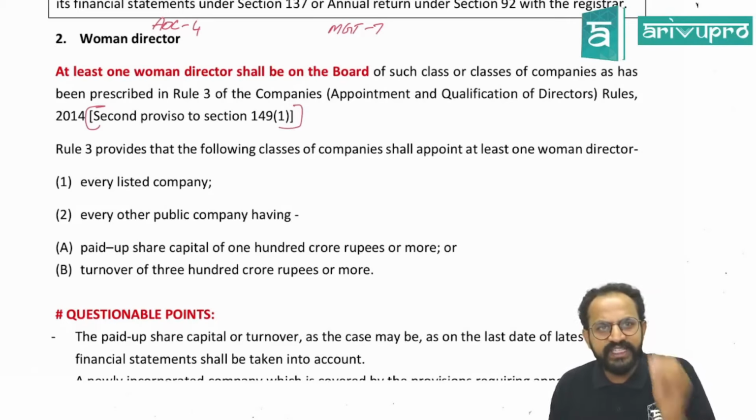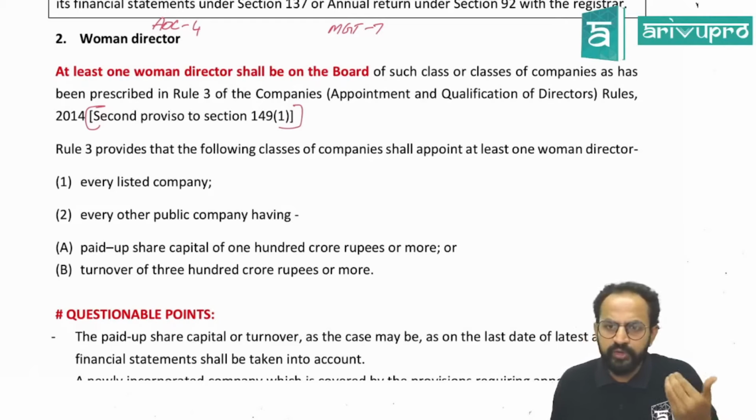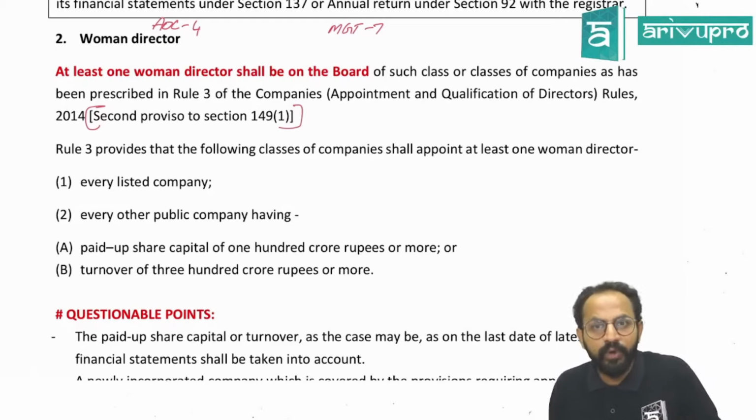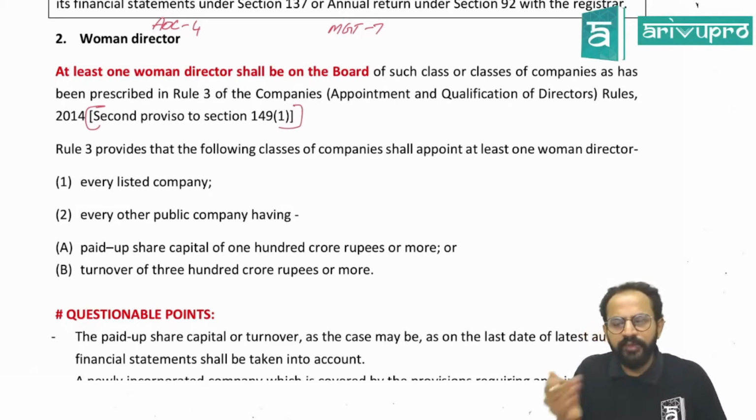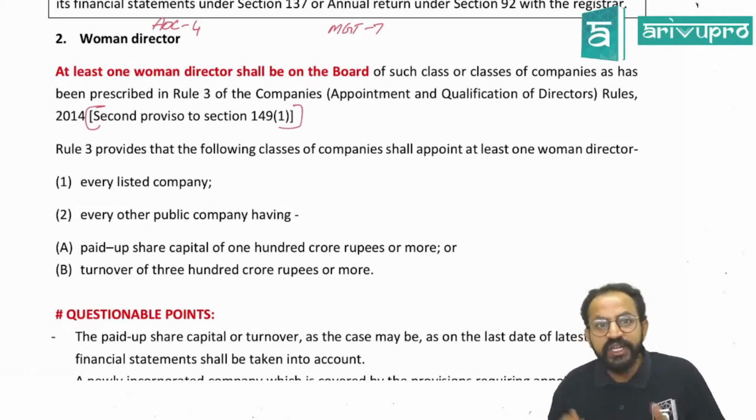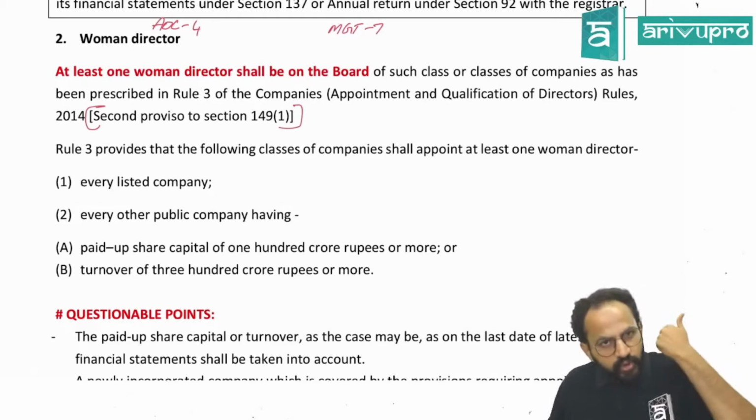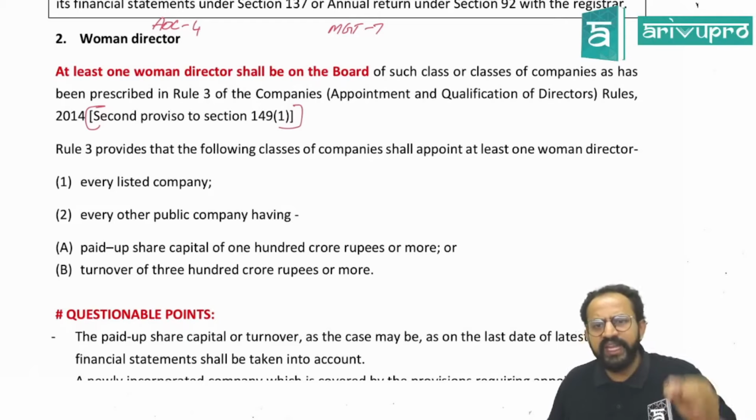If you quote the sections, rules and, wherever required, forms, the chances of you scoring close to 6 to 8 marks will be more, compared to a normal person who is not writing the sections. So always remember the sections wherever important.